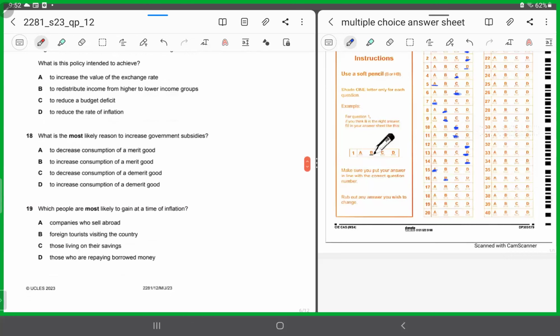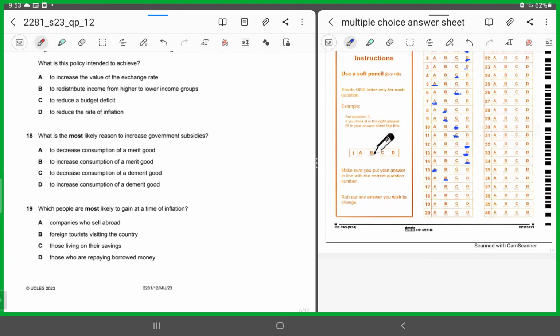What is the most likely reason to increase government subsidies? Why would government go for giving subsidies? Now it's talking something about merit goods. Remember what were merit goods? Merit goods are goods which the government considers that the consumers will not appreciate how beneficial they are, and so they will be under consuming it if the government decides to leave their provision on the market forces. For example, yes, education and healthcare, right?